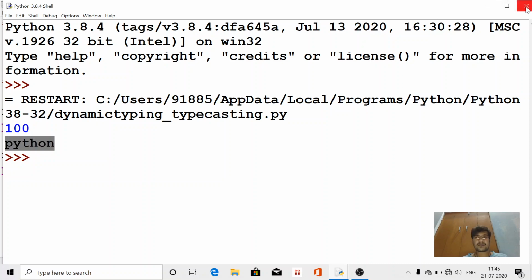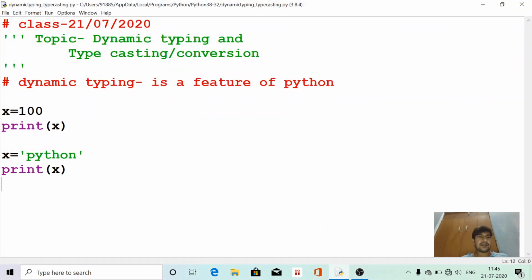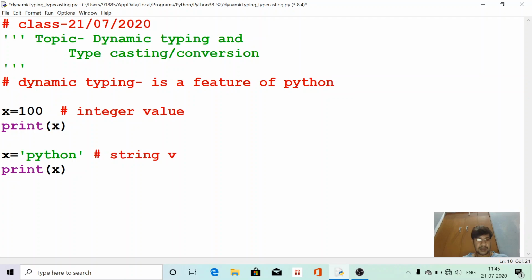Now here you can see that the value 100 is of type integer. This is an integer value and this is your string value.